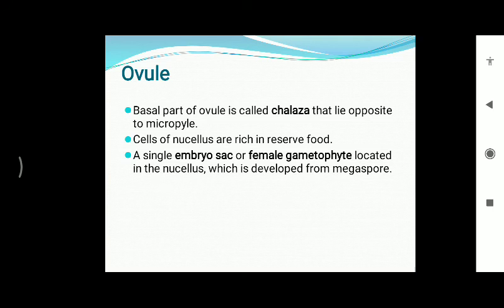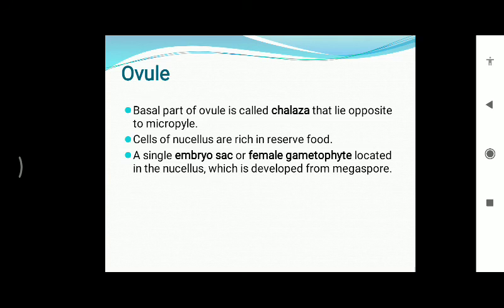When we talk about the structure of the ovule, ovules or megasporangia develop within the cavity of the ovary, which we call a locule.